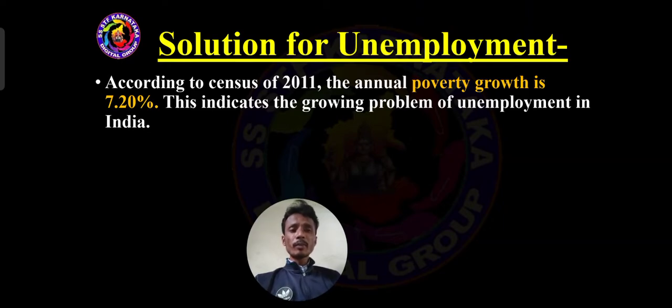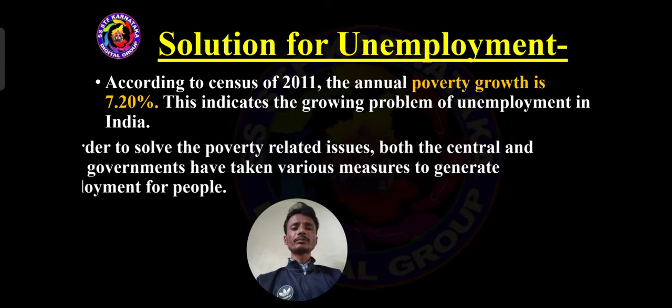So this indicates the growing problem of unemployment in India.